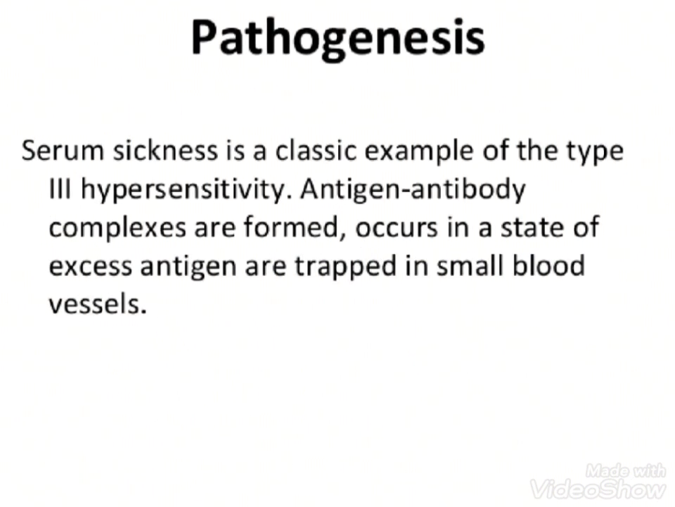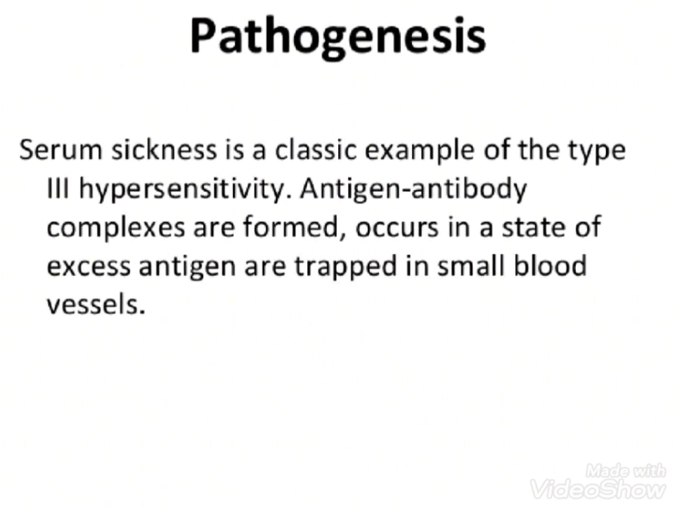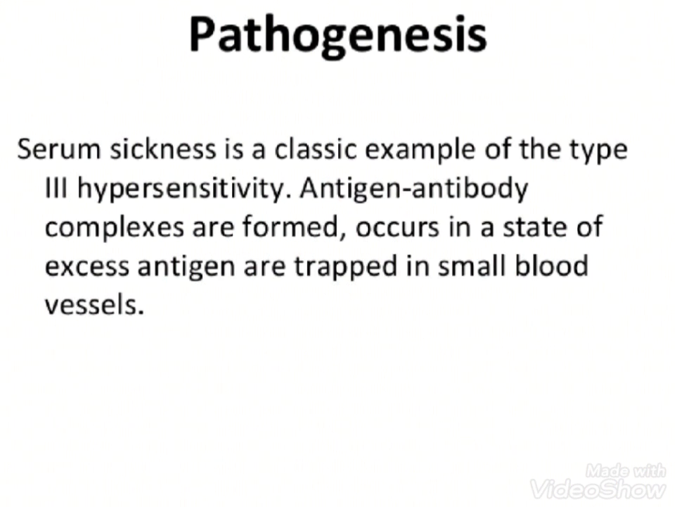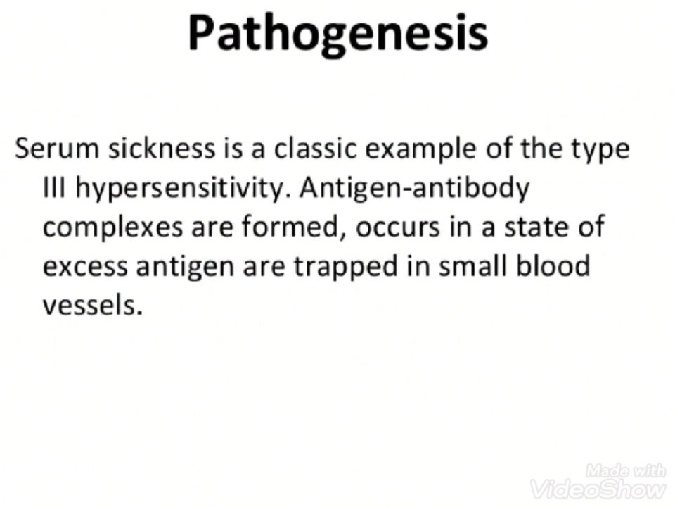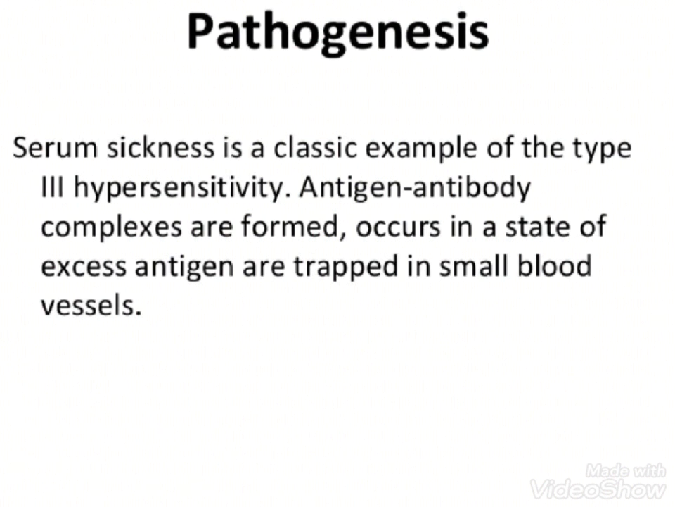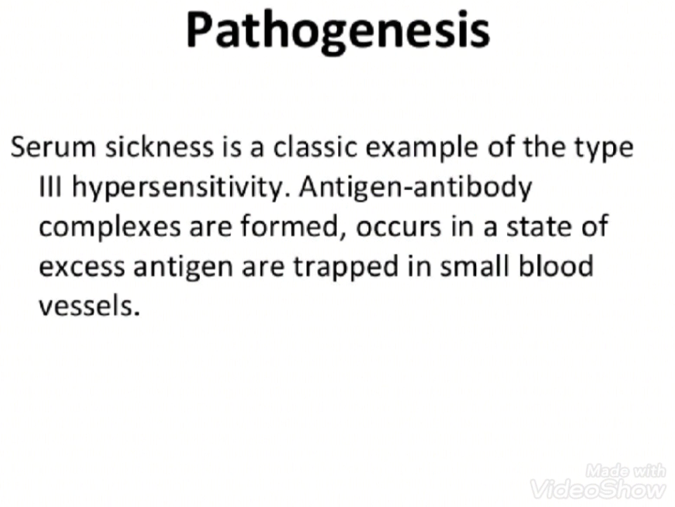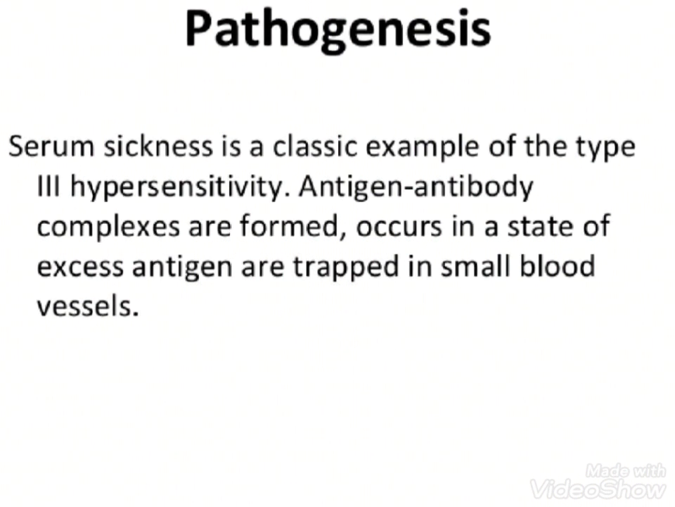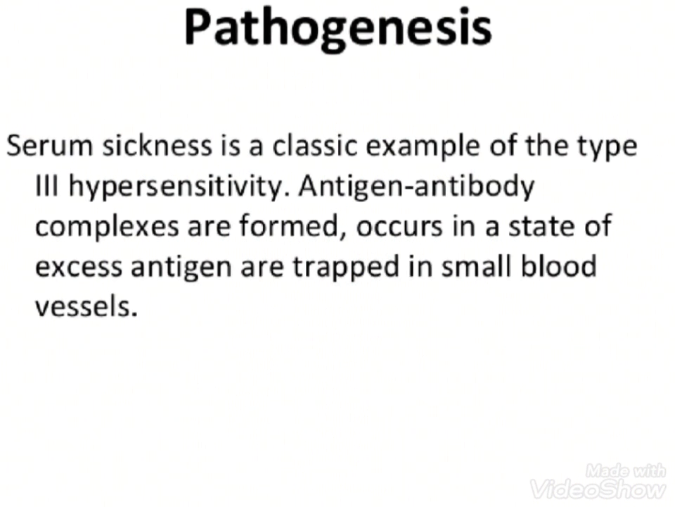Then let's see the pathogenesis, that means where it has originated. Serum sickness is a classic example of type 3 hypersensitivity. Antigen-antibody complexes are formed in a state of excess antigen and are trapped in small blood vessels. These antigens are nothing but foreign materials, and when they enter our body and flow through the blood, they get trapped in the blood vessels. This is categorized under hypersensitivity 3 and causes serum sickness.